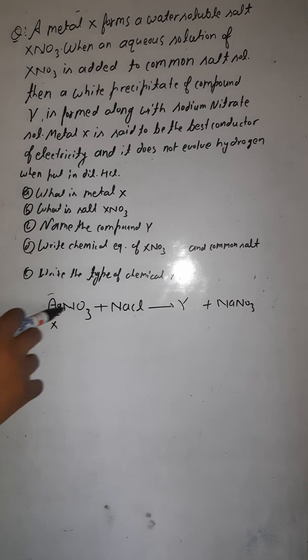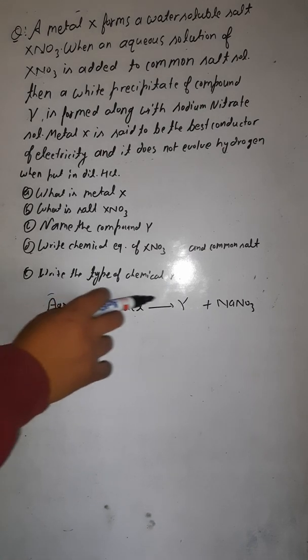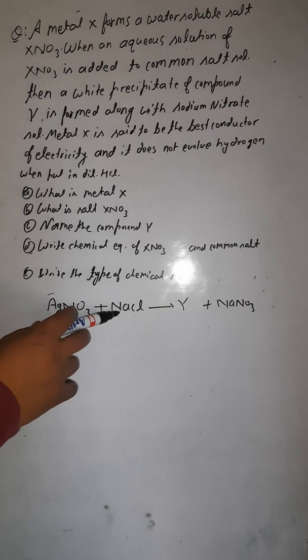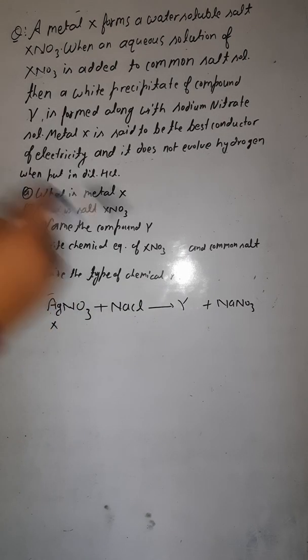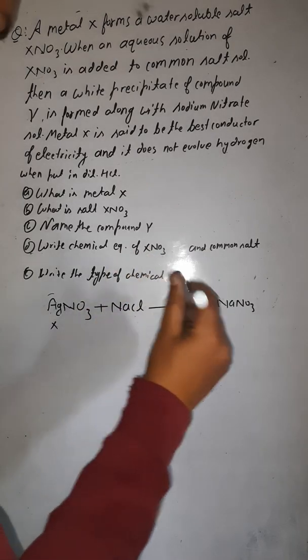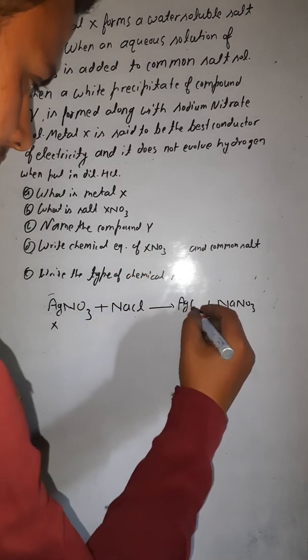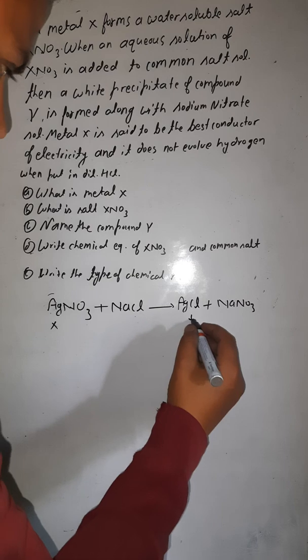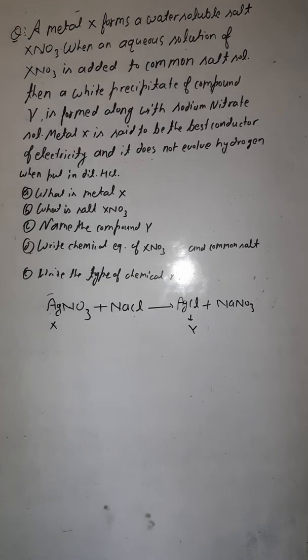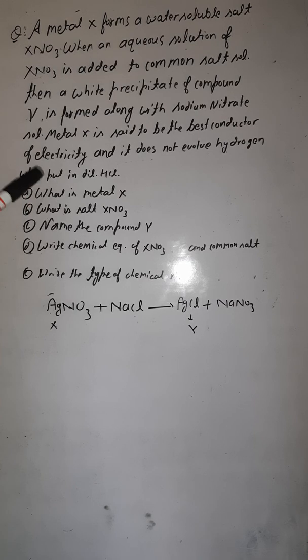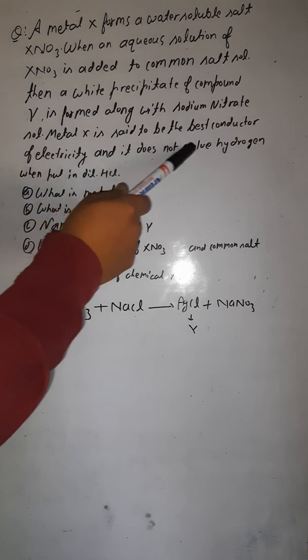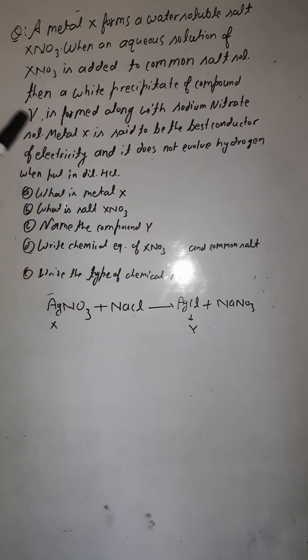So when these both react together, what do they form? They form the compound Y. If you see, NaNO3 is this, so what is left now? AgCl is left now. So this AgCl is Y. Now we have the complete reaction here. Now let me answer the question. One more thing: it does not evolve hydrogen when put in dilute hydrochloric acid, that is HCl.